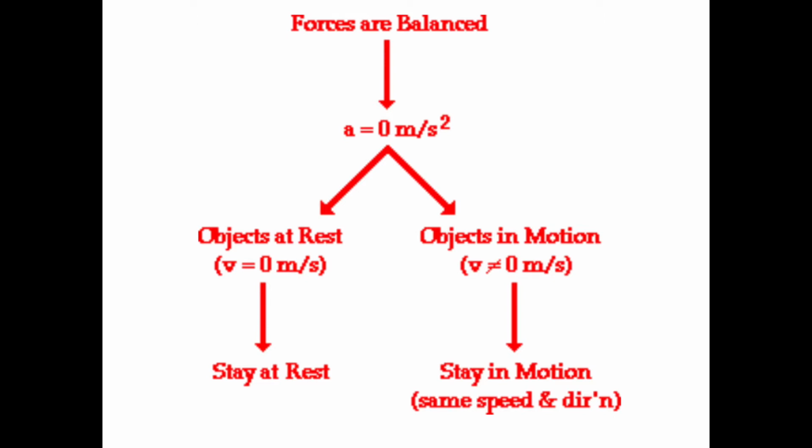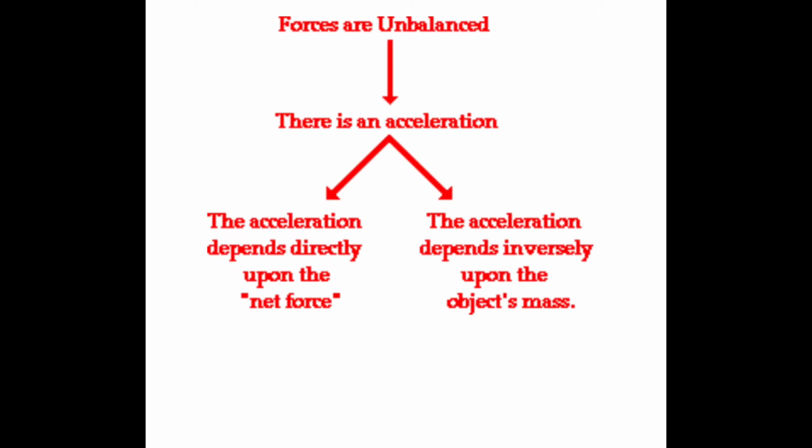According to Newton, an object will only accelerate if there is a net or unbalanced force acting upon it. The presence of an unbalanced force will accelerate an object, changing its speed, its direction, or both its speed and direction. Newton's second law of motion predicts the behavior of objects for which all existing forces are not balanced.